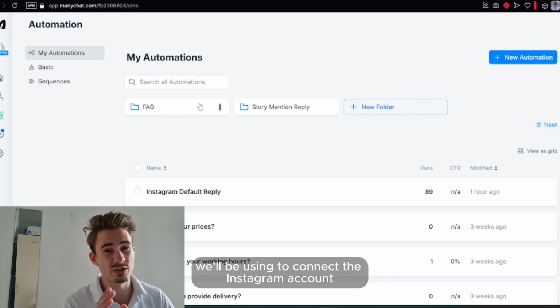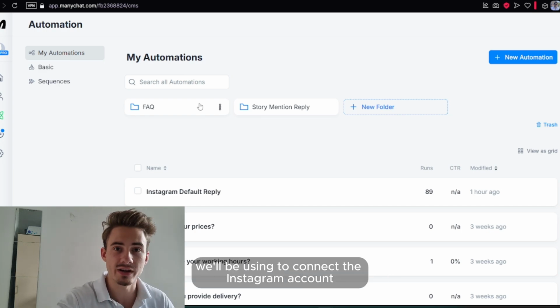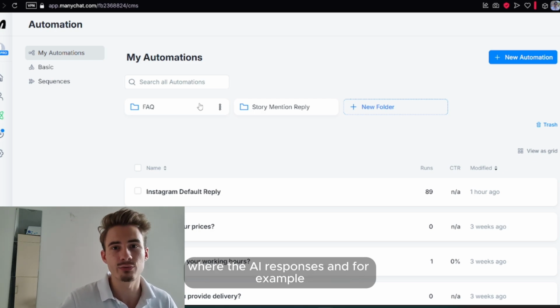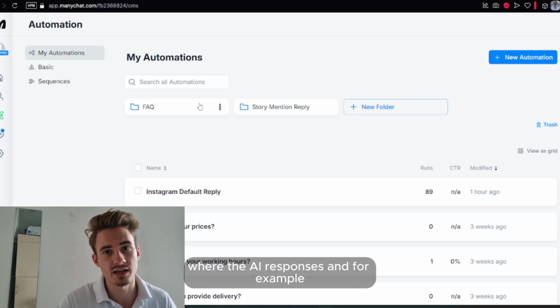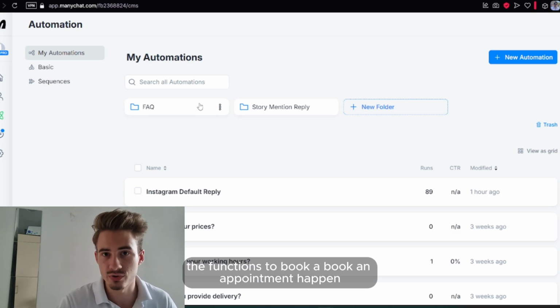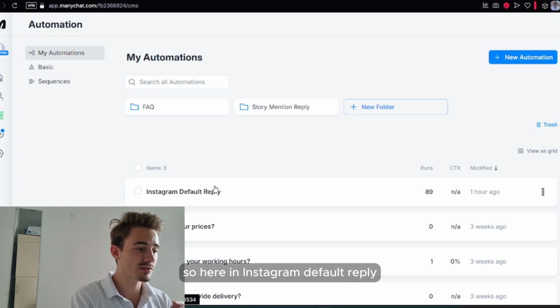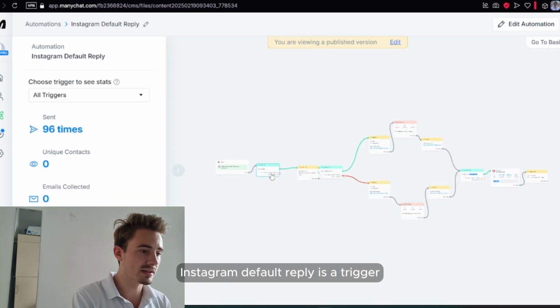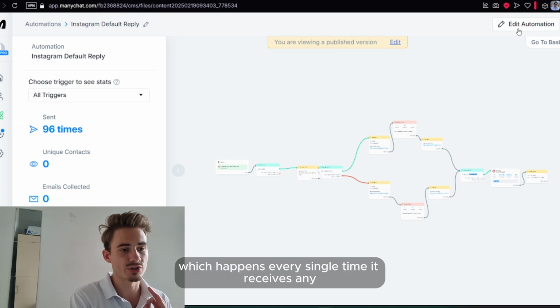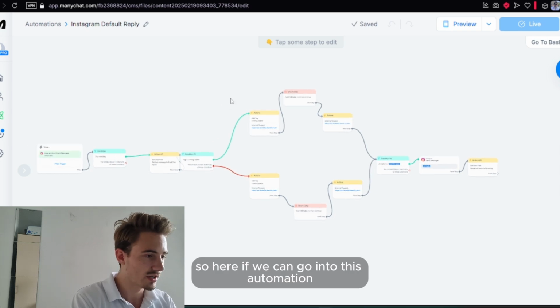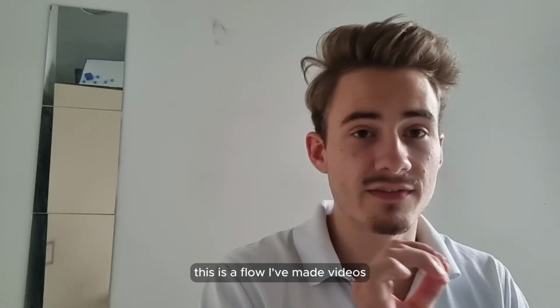ManyChat is what we'll be using to connect the Instagram account, which is what we're going to be automating, to Relevance AI, where the AI responses and, for example, the functions to book an appointment happen. So here in Instagram, default reply is a trigger which happens every single time it receives any kind of message. So here, if we go into this automation, this is a flow.